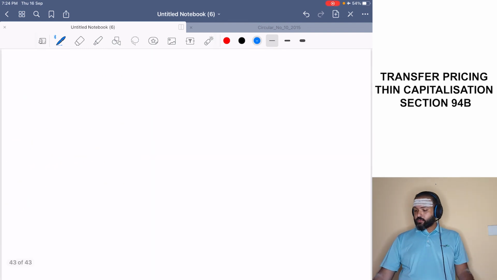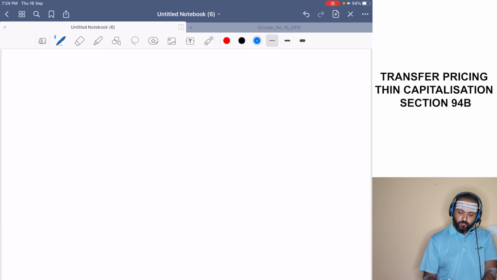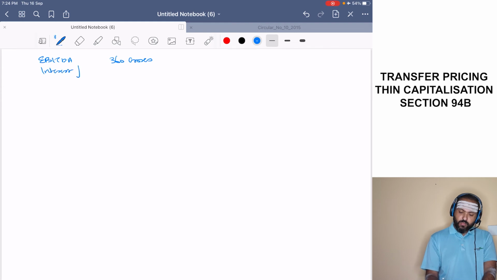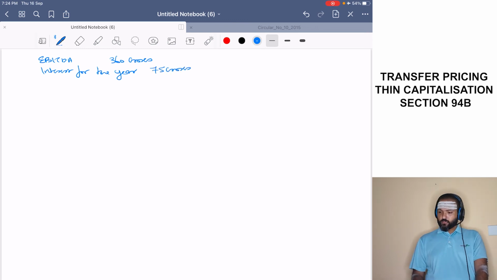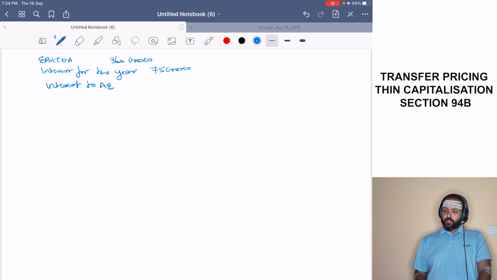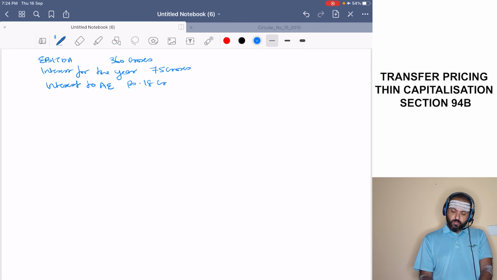Now let's quickly go to year 2. EBITDA of AIPL is going to be 360 crores. And then interest for the year, how much is it? 75 crores. Then interest to AE is equal to rupees 18 crores.